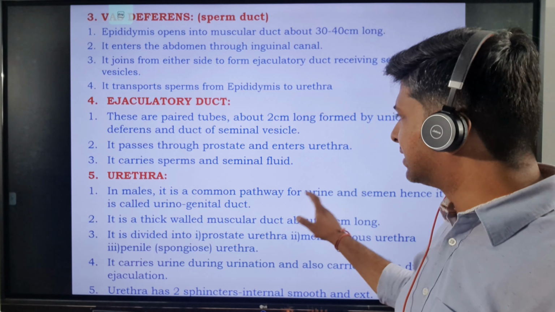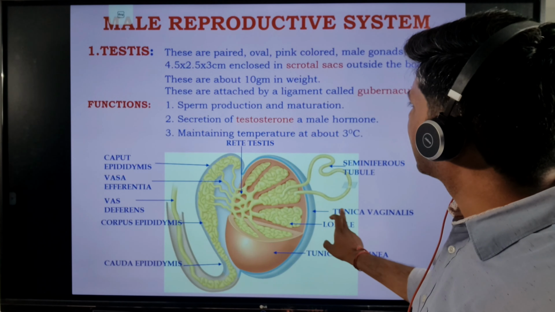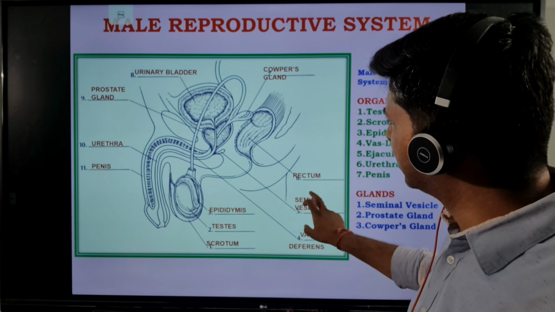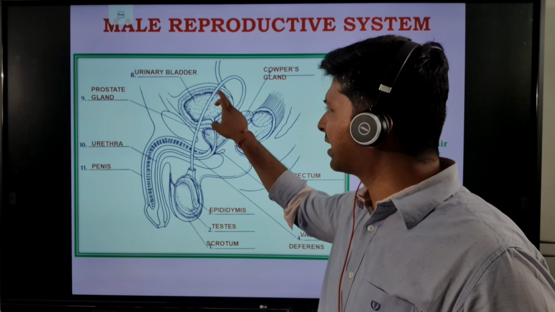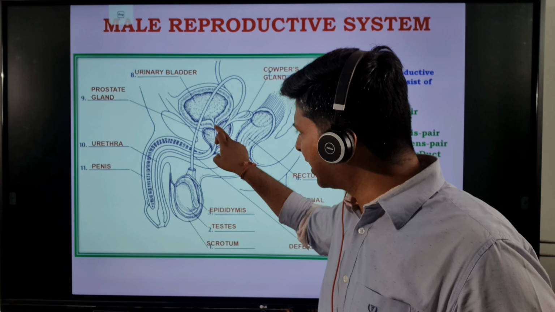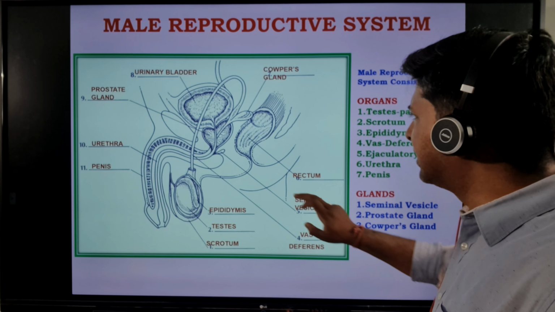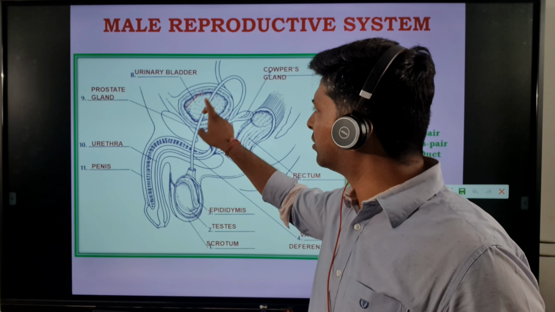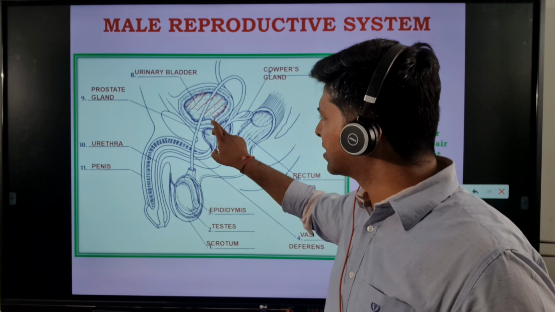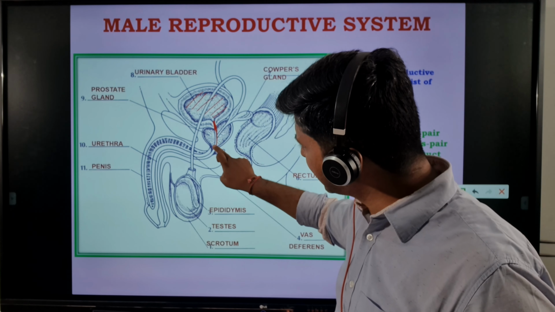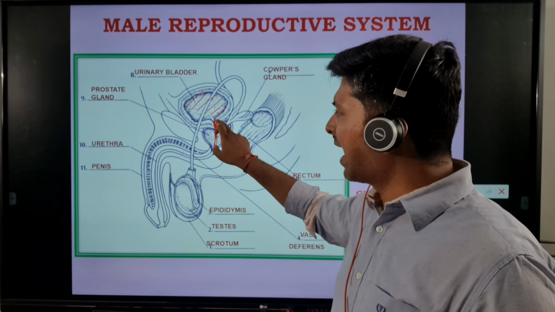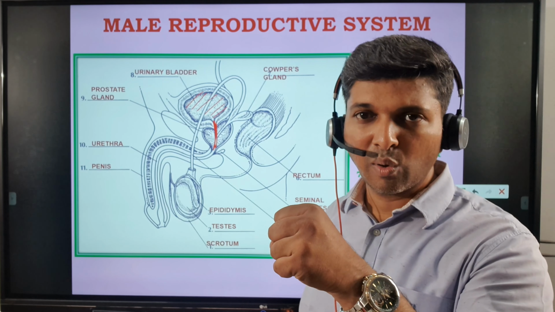Can I have a diagram anywhere? I think I'll have to go back. Here we can have, see, this is the urinary bladder, and the urethra is originating from the urinary bladder. You can see the urethra is originating from the urinary bladder, and here is the sphincter muscle to hold the urine.